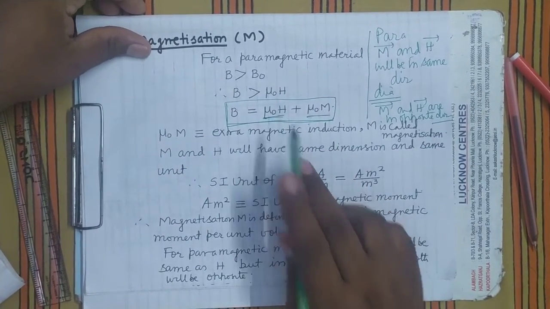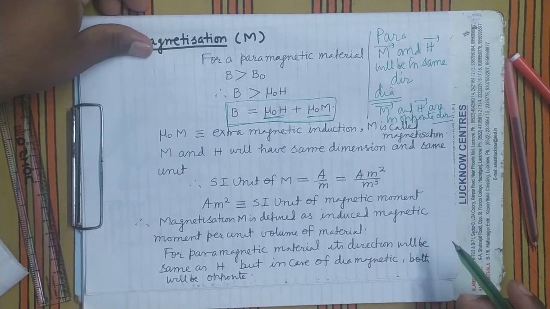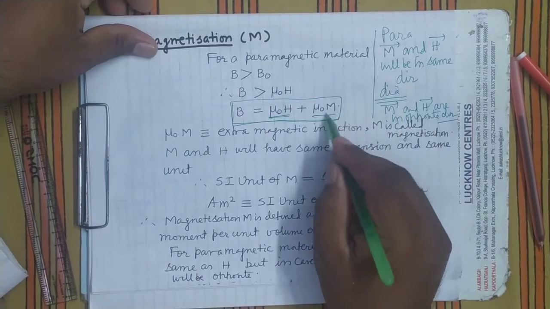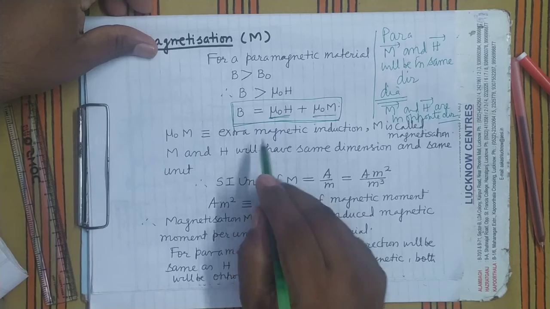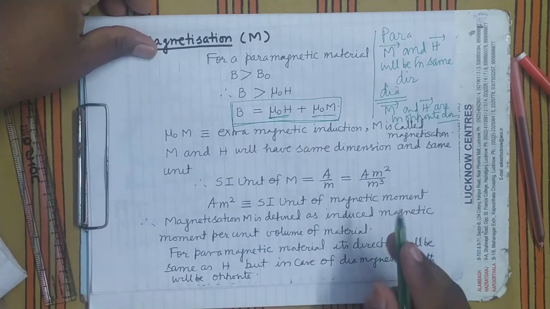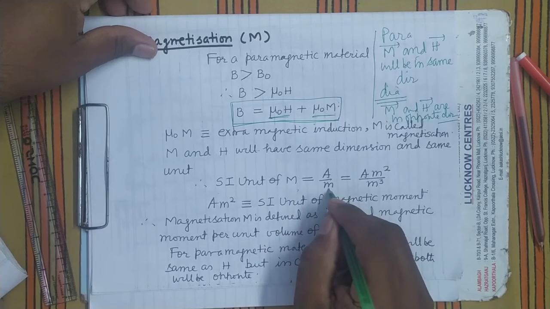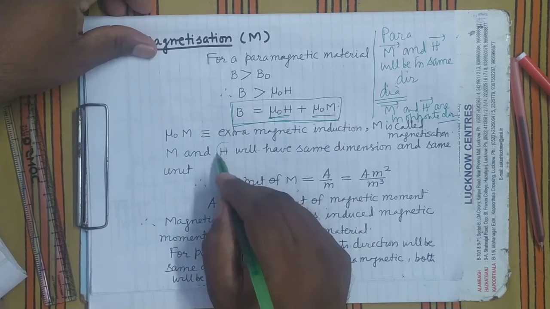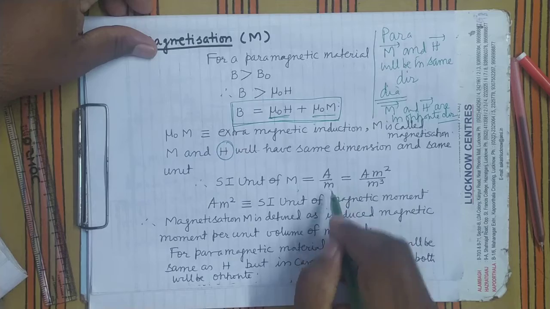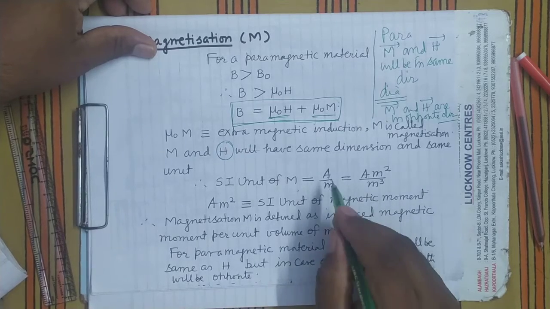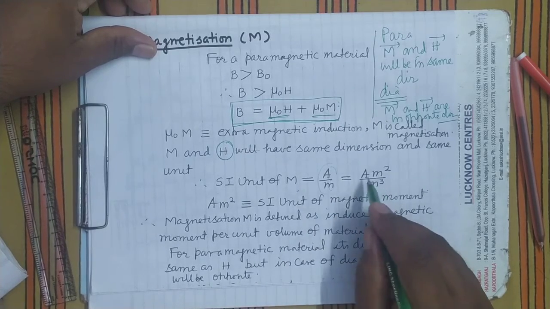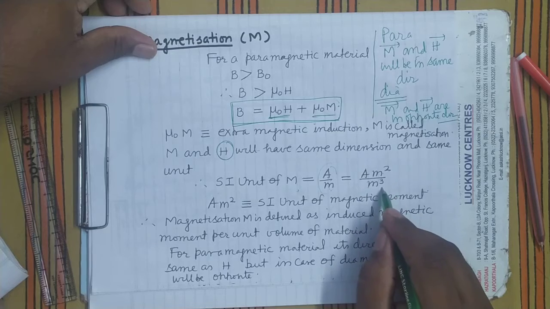Therefore, mu naught M will have the same dimension as mu naught H. Therefore, M and H will have the same dimension, or the same unit. So, what is the SI unit of M? It is ampere per meter, because what is the SI unit of H? Ampere per meter. Now this we can rewrite as ampere meter square upon meter cube.